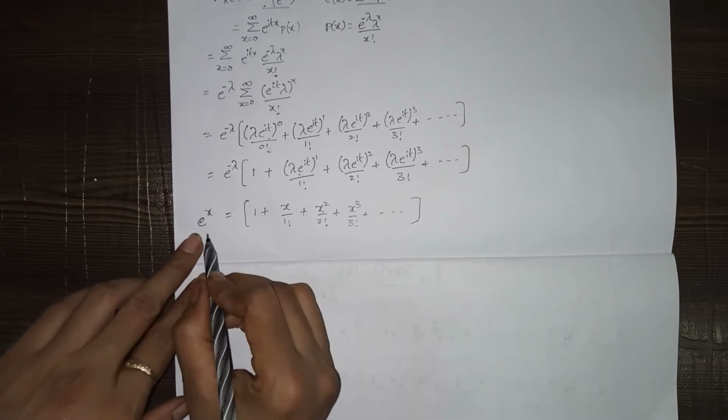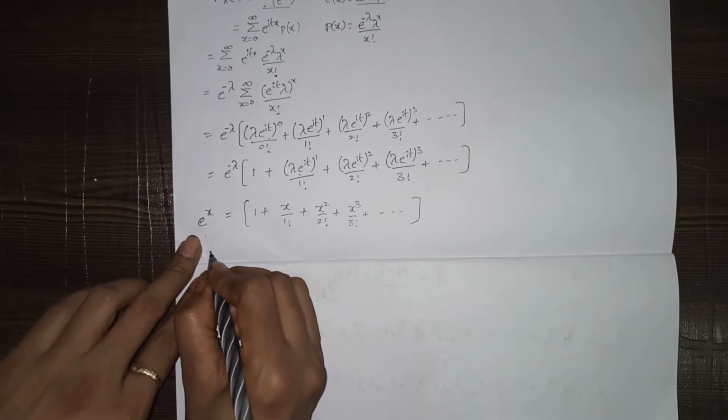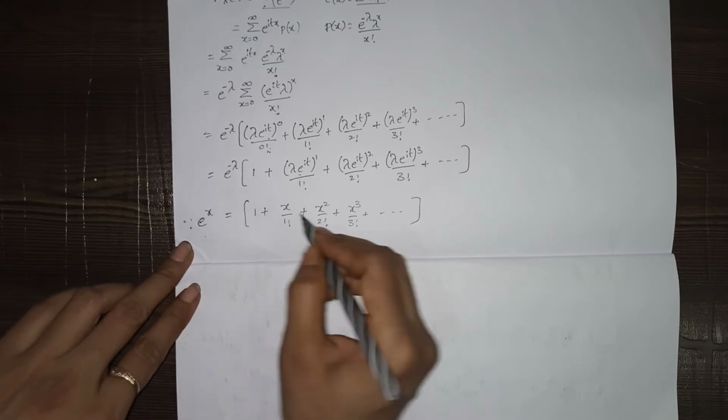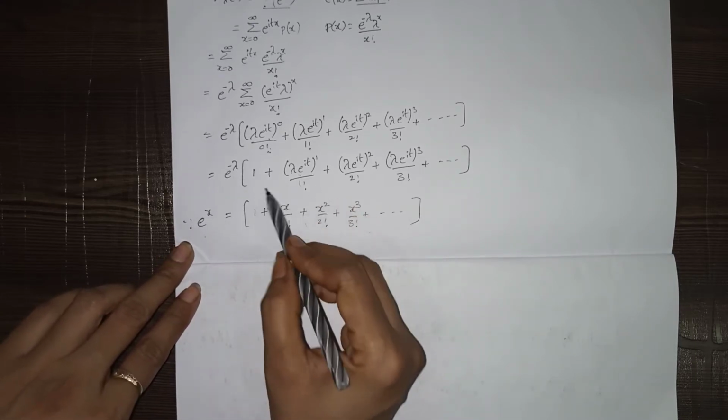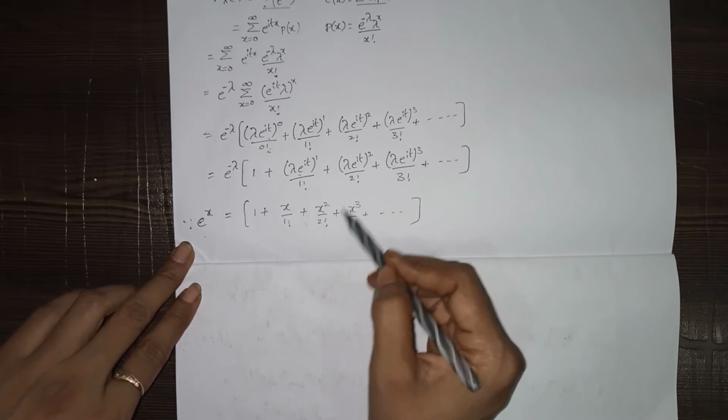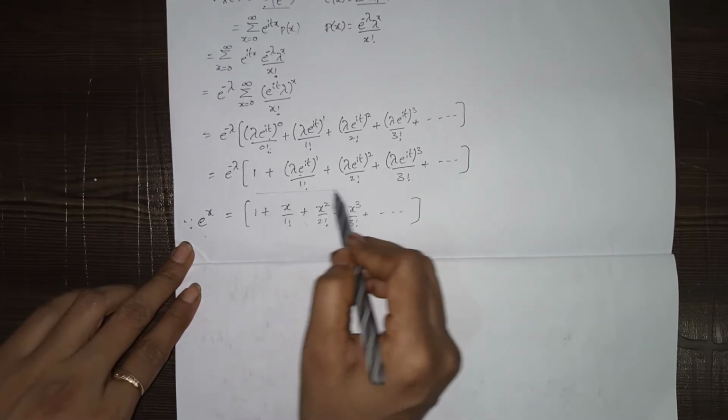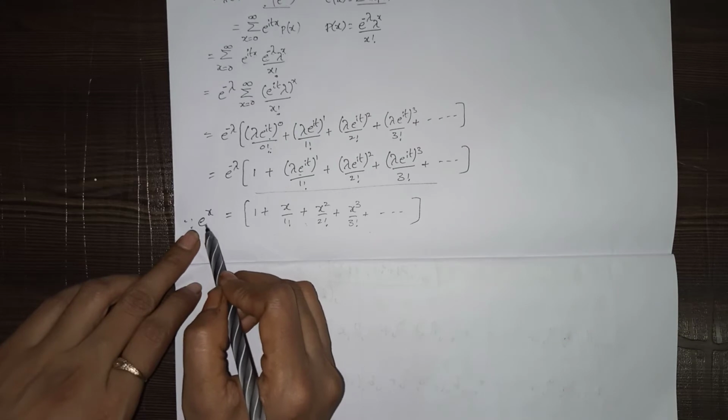It is the expansion of e power x. Now we have to compare these two terms. Here if you see, both terms are the same, so this whole term we have to write in e power x format.